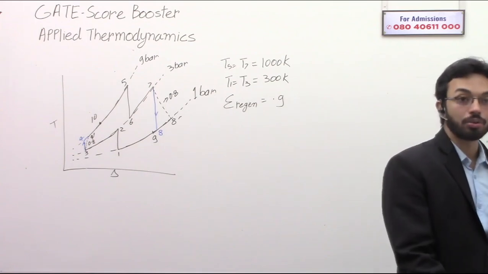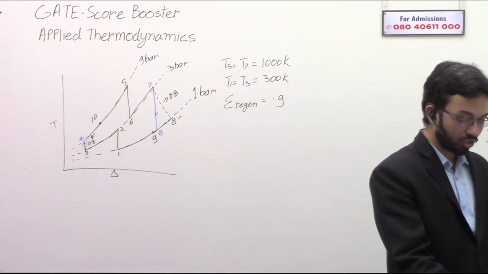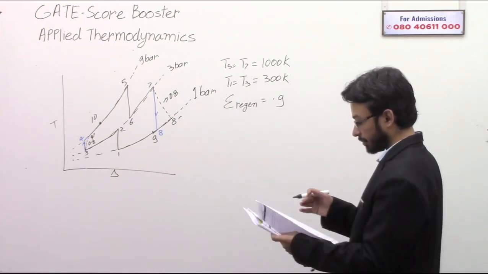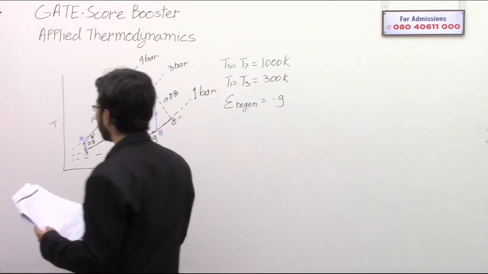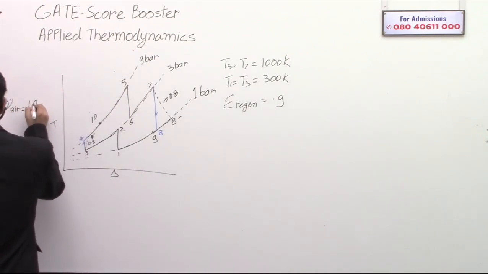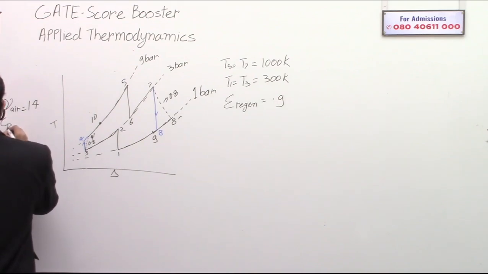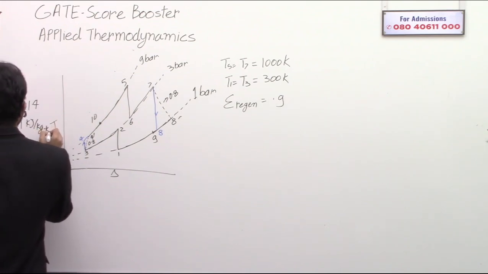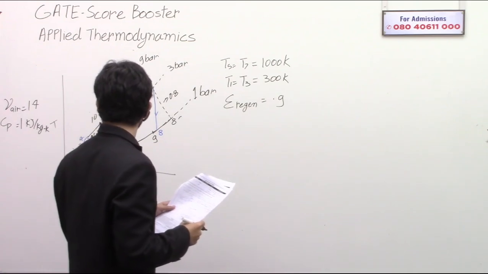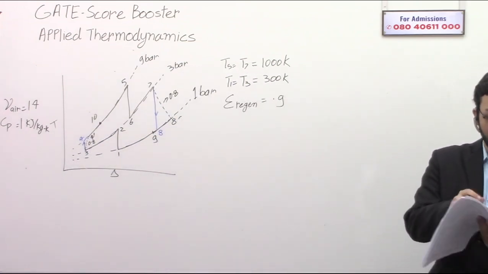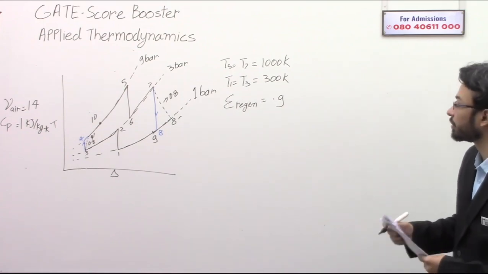Okay, so let's see how to do this question. Another important data they have given is gamma of air equal to 1.4 and Cp equal to 1 kilojoule per kg Kelvin. So they have given you the Cp and they have given you the gamma.